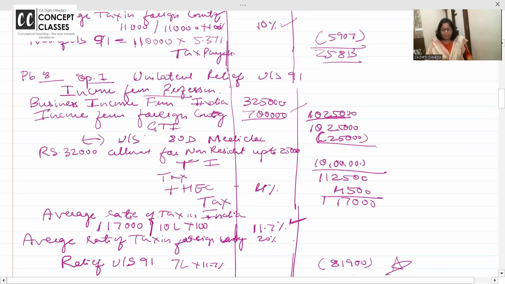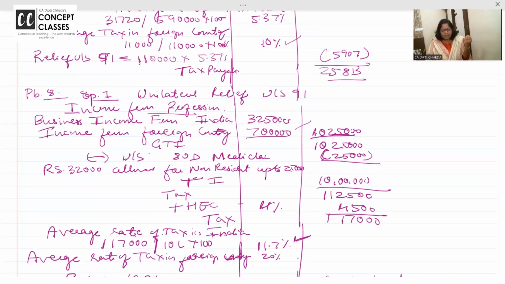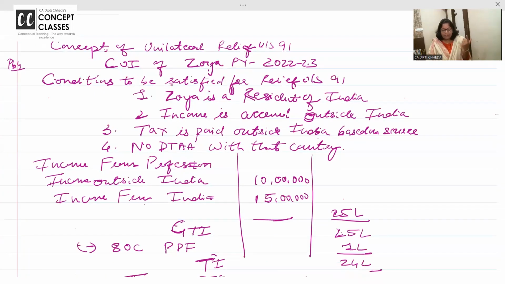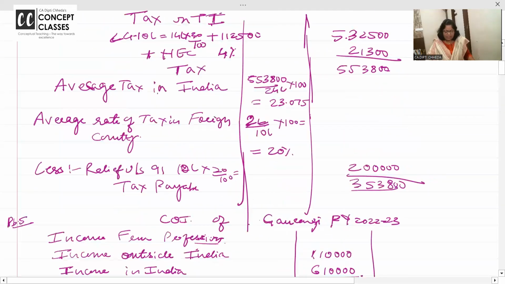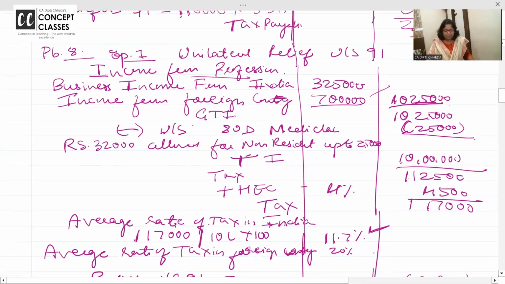8th problem. First we will do it by the unilateral method. Right. What does unilateral mean? There is no agreement with the foreign country. How will you know, ma'am? You have to satisfy these conditions for unilateral. For example, Zoyo is a resident in India. Yes. Has she got income outside India? Yes. Taxes paid outside India? Yes. And there is no agreement. In that case, which relief will be given? Unilateral relief. So let us see in this 8th problem, do it as per option 1.